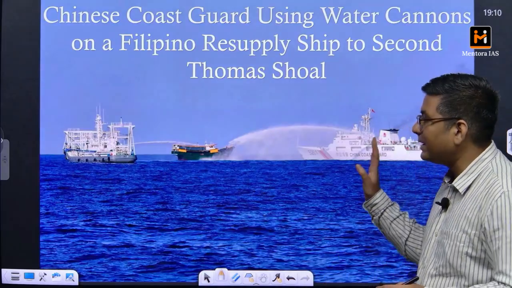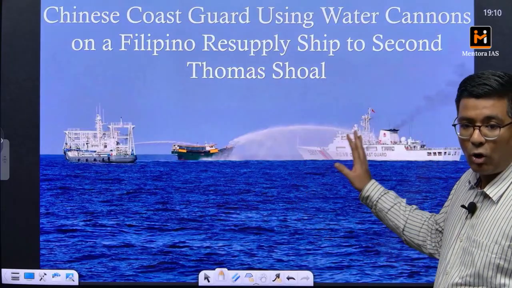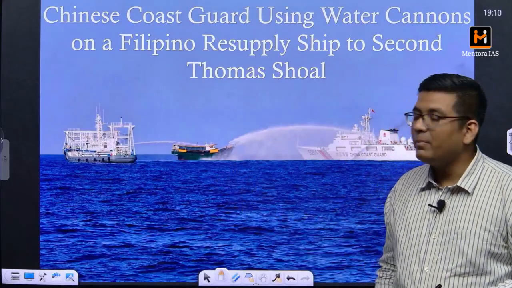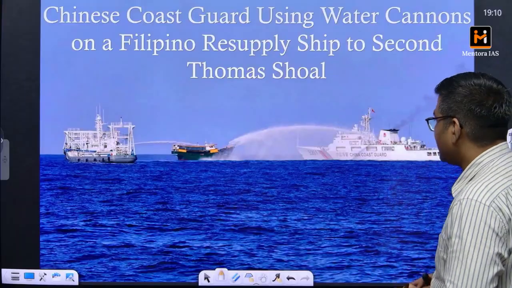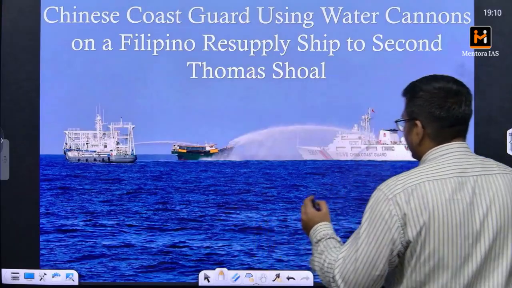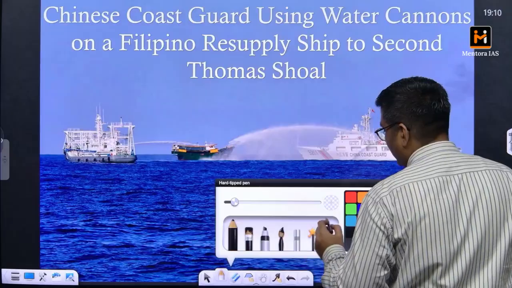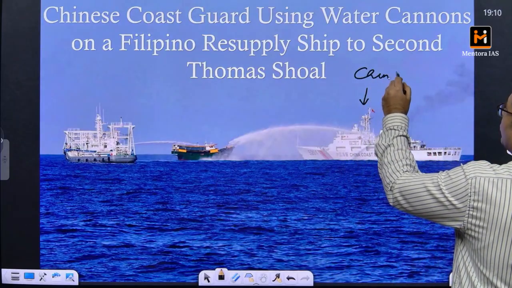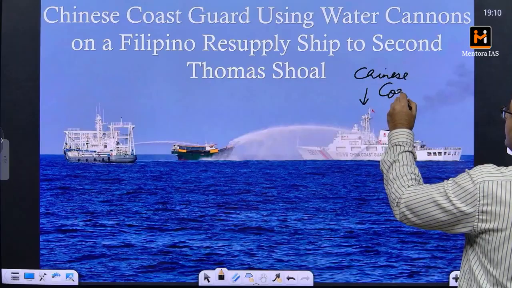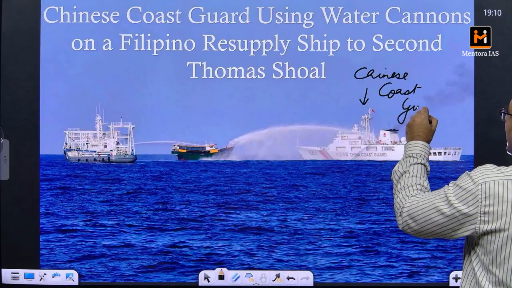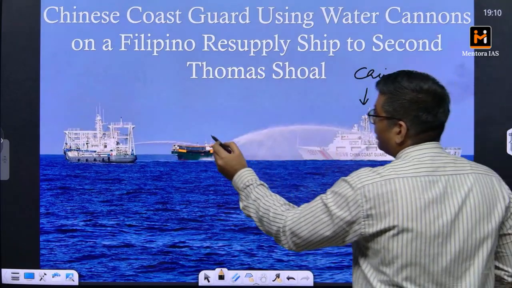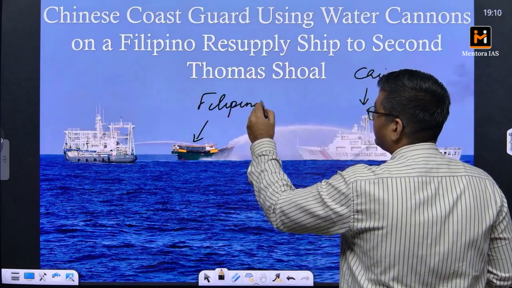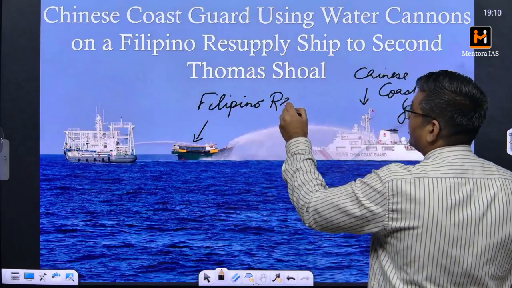This is not exactly a picture of the operation that happened, but this is how water cannons are used over ships. It is pretty apparent that this is the Coast Guard ship from China. So this is a Chinese Coast Guard ship, and this is a Filipino resupply ship.